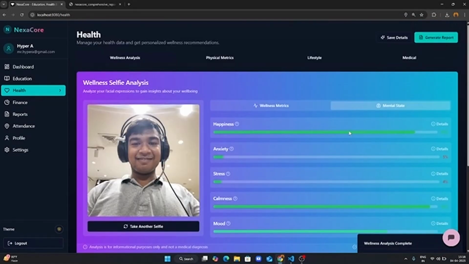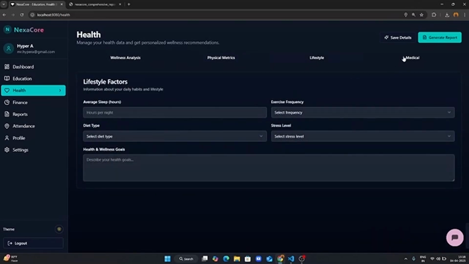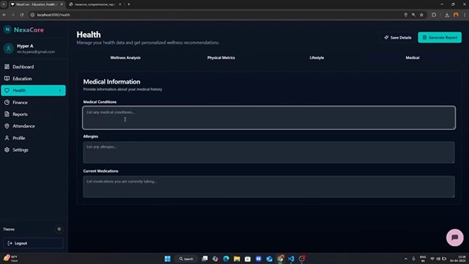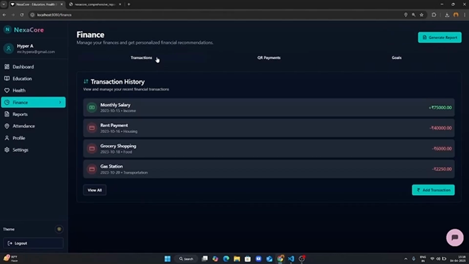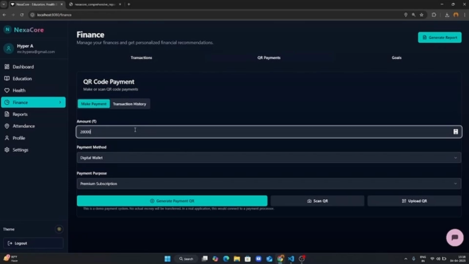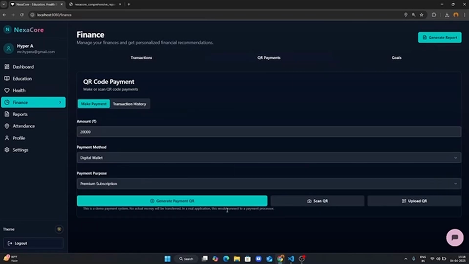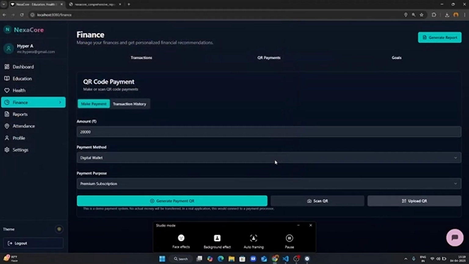The physical section is working. In physical, we have to enter basic information, and the user can also provide this manually or by voice. We will see the payment transaction history, and one can make a payment from here. For example, it will generate a QR code here. By scanning this QR code, it shows that it is a demo for Nextaco, as the QR code and payment are just a demo in our website for now. Then there is a scan QR option where the user can scan, but due to recording, the scan option is not working. The user can also upload normally.